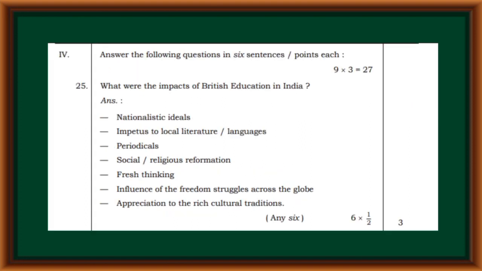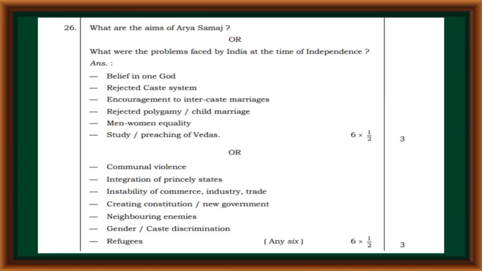Fourth main, what were the impacts of British education in India? Nationalistic ideals, impetus to local literature and languages, periodicals, social religious reformation, fresh thinking, influence of the freedom struggles across the globe, appreciation to the rich cultural traditions. What are the aims of Arya Samaj? Belief in one God, rejected caste system, encouragement to intercaste marriages, rejected polygamy or child marriage, men and women equality, steady preaching of Vedas.